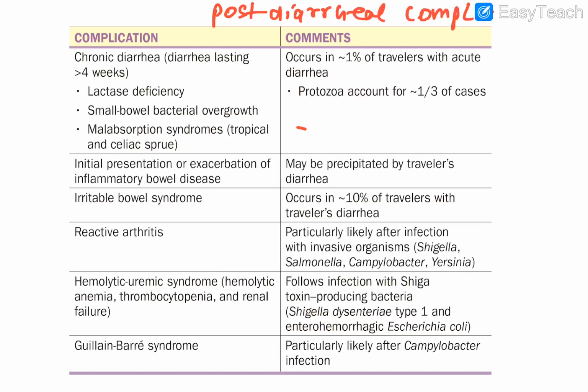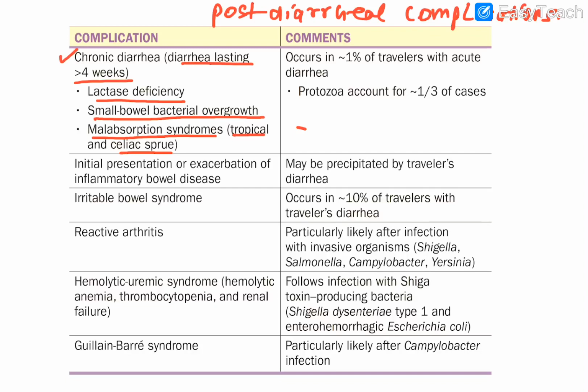Okay, post-diarrheal complications. In the post-diarrheal complications, the first one is chronic diarrhea, diarrhea lasting more than 4 weeks. Just now we have done more than 2 weeks, and some say more than 4 weeks also. If it is lasting more than 4 weeks, then what can you think of? The answer is, you can think of lactase deficiency, small bowel bacterial overgrowth, all malabsorption syndromes like tropical and celiac sprue, that gluten insensitivity and all that. Okay, so remember this.